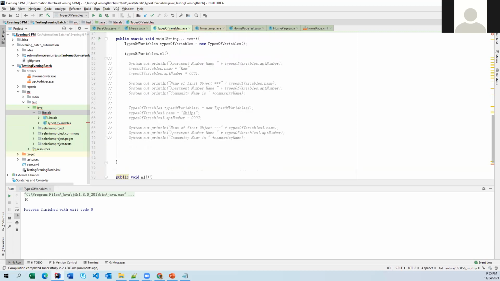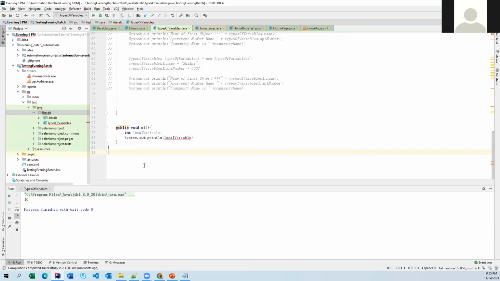But for local variables, the JVM is not responsible for initializing them. That is the programmer's responsibility. Here it throws the error: variable local variable might not have been initialized. It is giving a warning: this has not been initialized, go ahead and initialize it. Now one more thing.